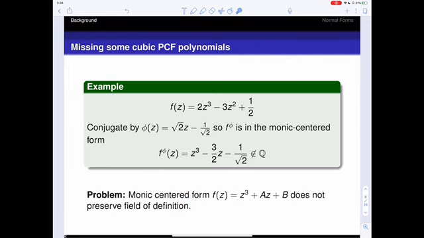So the problem was that the monic-centered form doesn't preserve the field of definition. If we have a cubic polynomial with coefficients in Q and we conjugate it to this monic-centered form, it doesn't necessarily remain in that base field. So when you perform a search to find all the post-critically finite polynomials of this form, you in fact miss the ones that did not maintain the field of definition when conjugated to this form.